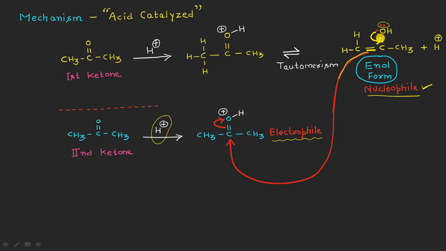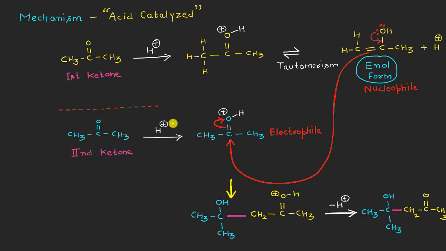So what will happen is that when these electrons shift here in between the oxygen and the carbon, these pi electrons will attack as a nucleophile on the carbonyl carbon of the second ketone molecule after it has been protonated, right? Because of this nucleophilic-electrophilic interaction, once again a new bond will form between the alpha carbon atom of the first reactant molecule and the carbonyl carbon of the second acetone molecule. And here you can see this is the new bond formation, right?